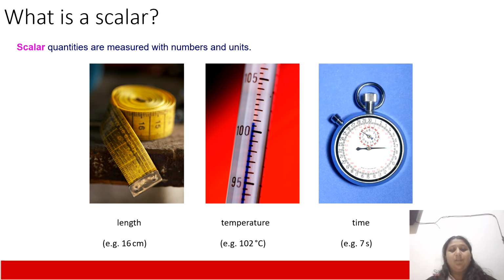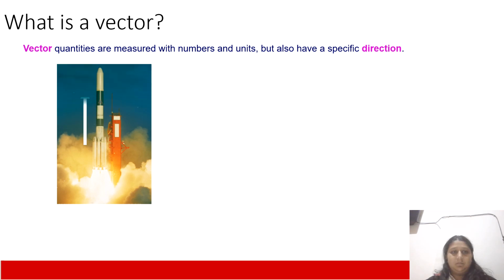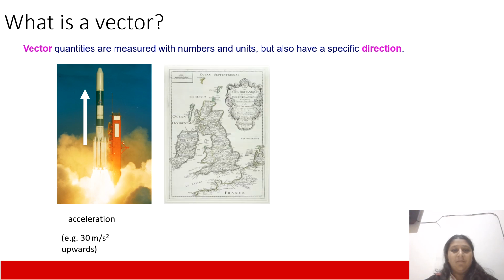These are a few of the measurements which are the best examples for scalar quantities, which are measured with numbers and units. First one is the length, the other one is temperature, and the third one is time. As I've said, vector quantities are those which consider magnitude as well as direction. The very first quantity is the acceleration. Generally, we denote it as meter per second square.